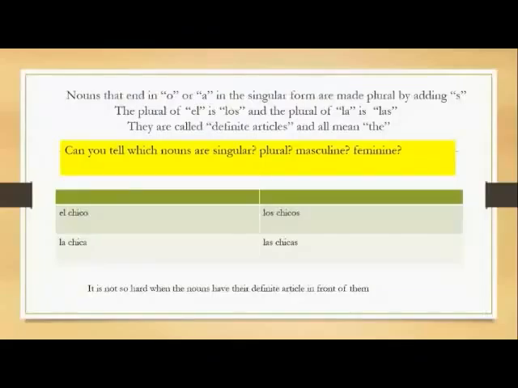Nouns that end in O or A in the singular form are made plural by adding S. The plural of el is los, and the plural of la is las. They're called definite articles, and they all four mean the. Can you tell which of the nouns are singular, plural, masculine, and feminine? El chico and los chicos are both masculine nouns. La chica, las chicas, both feminine. El chico and la chica are singular. Los chicos, las chicas are both plural. It's not hard when you have the definite article in front of the noun.